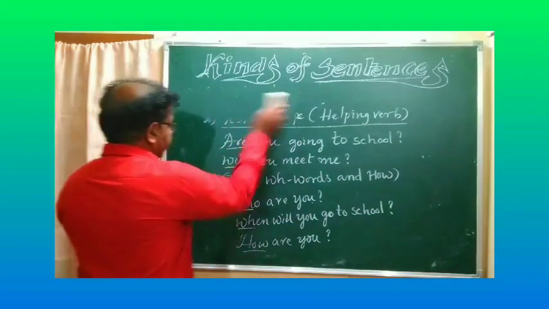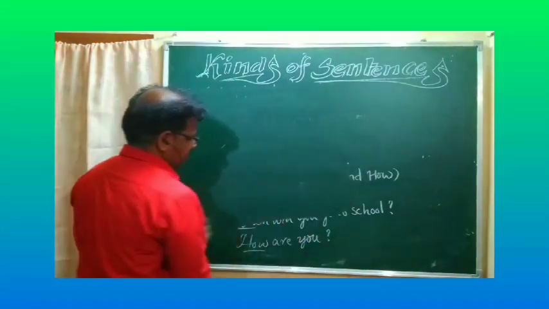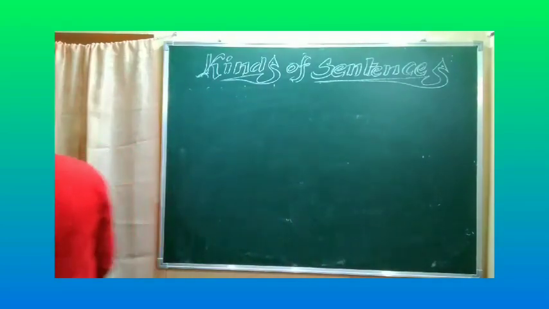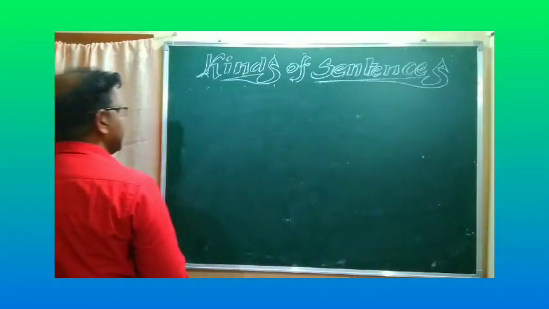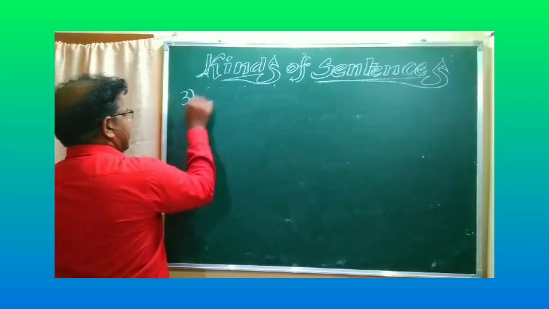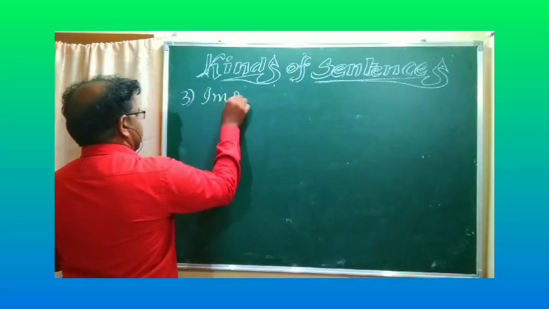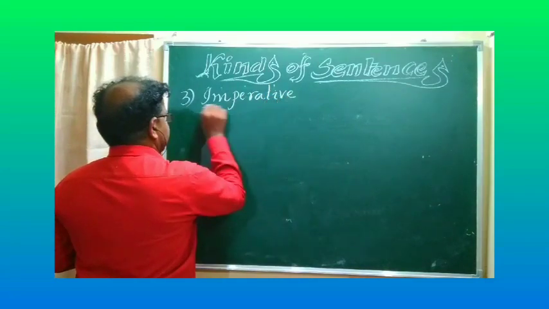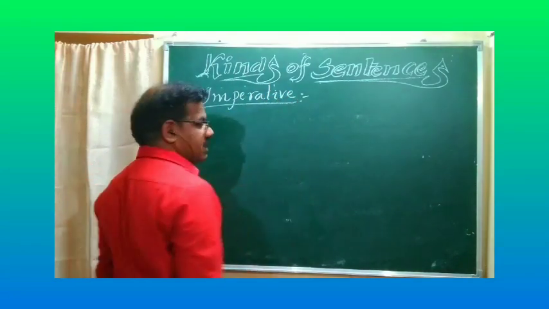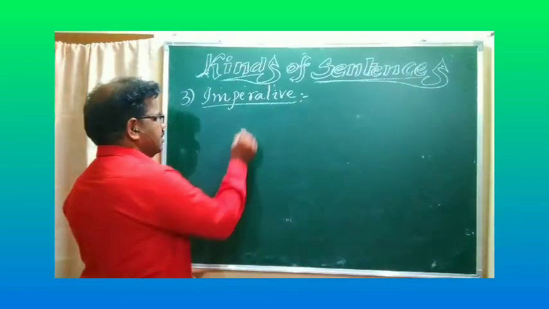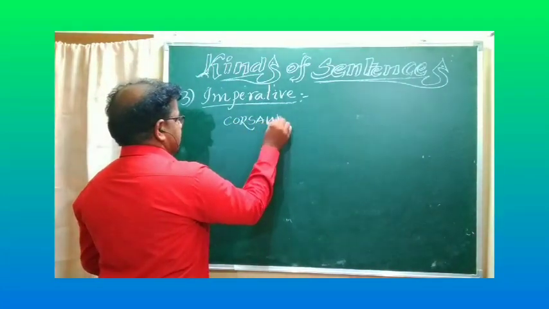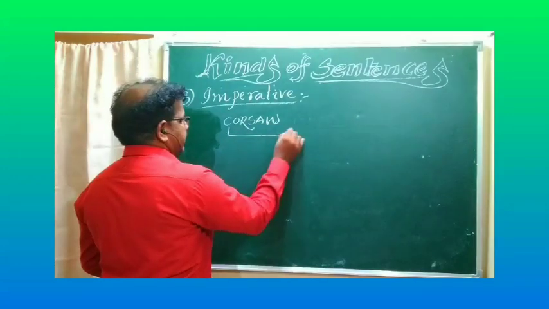Once see, all of you look at the board. Imperative sentence. Simply, you have to understand and remember that one code is there: 4 star. C for command.